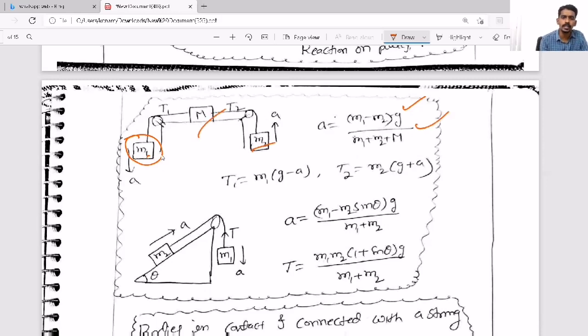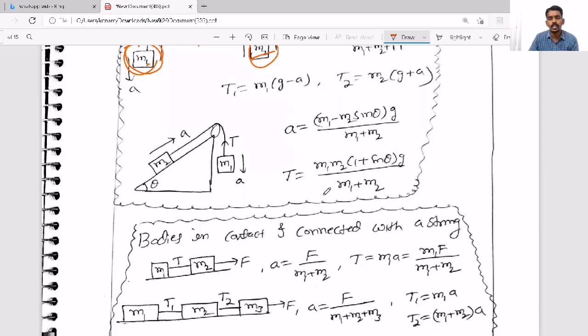If you want to find the tension, then either you have to take m1 or you have to take m2 and you have to make the free body diagram. What is the free body diagram? Represent all the forces, choose the direction of motion as the x-axis, perpendicular as the y-axis, divide all the forces into components along x and y, and balance the y direction, and write the equation of motion for the x direction. That is resultant force equals mass into acceleration.